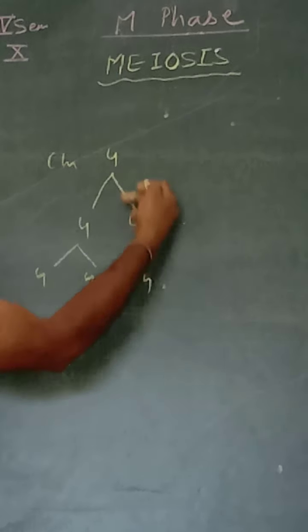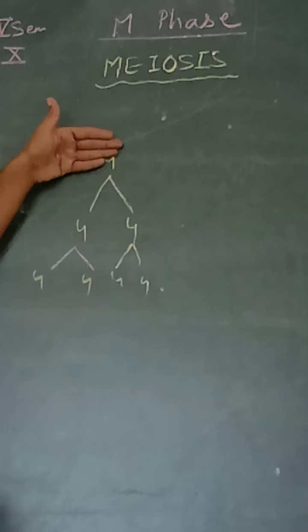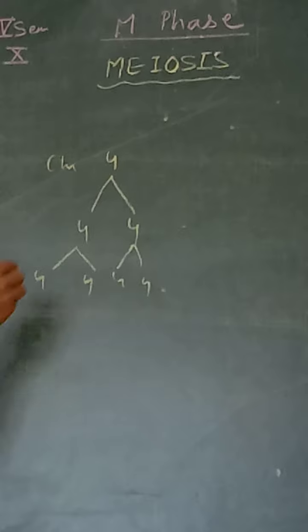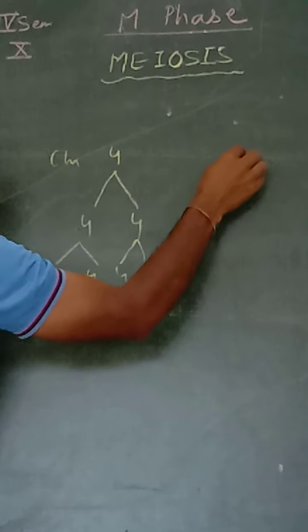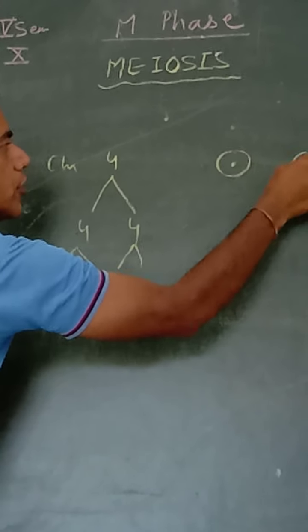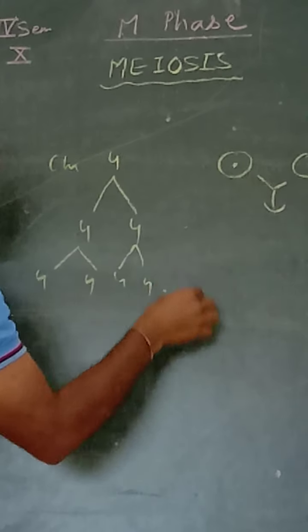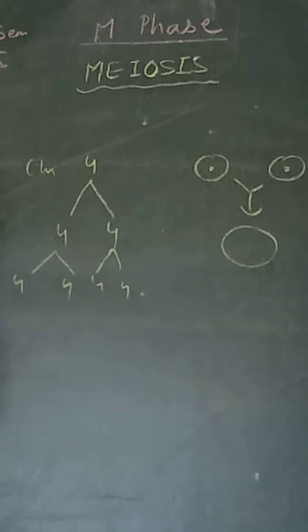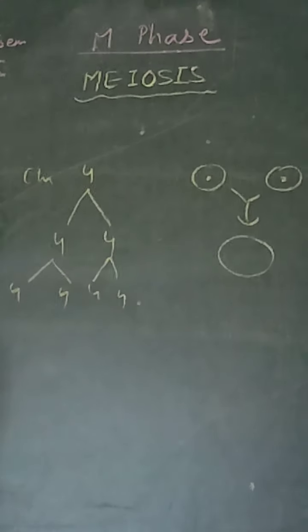So the same chromosome constitution was maintained in every generation. But consider the case where 2 cells fuse with each other, making a hybrid, a zygote.